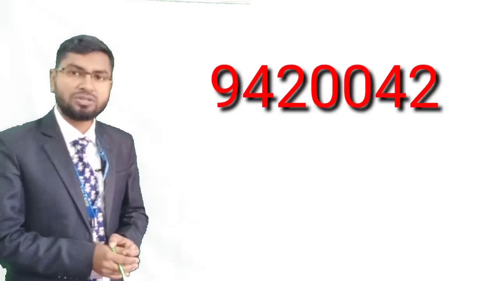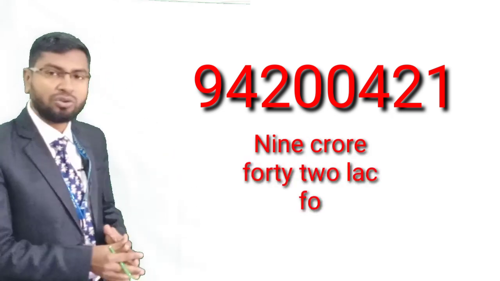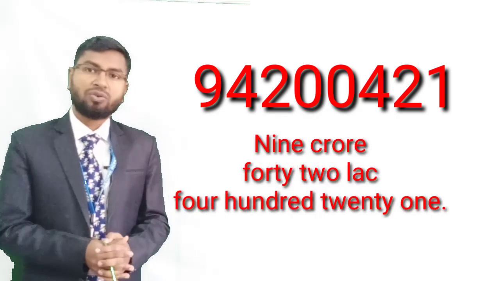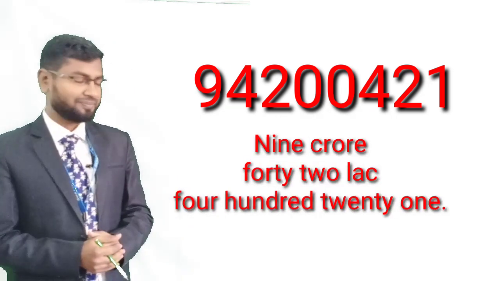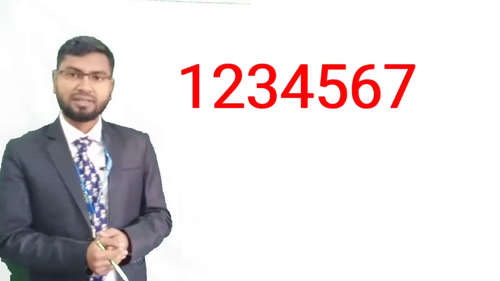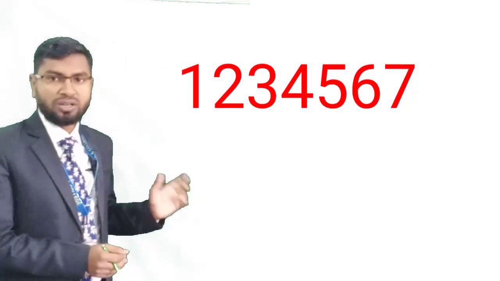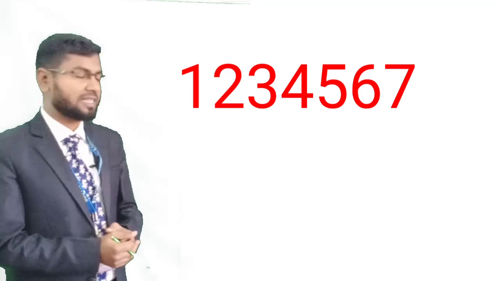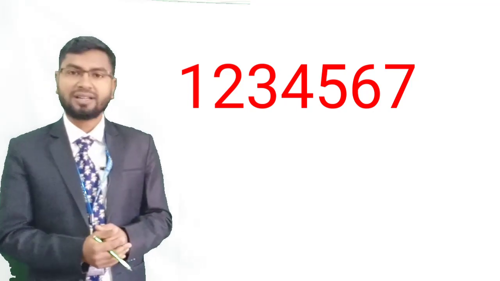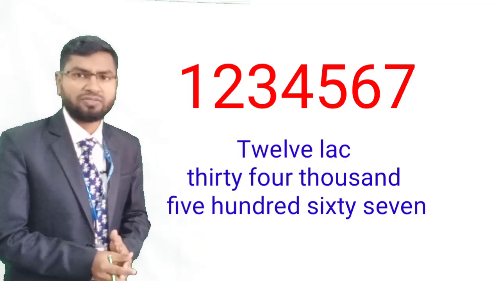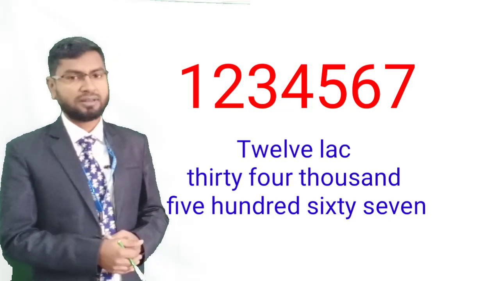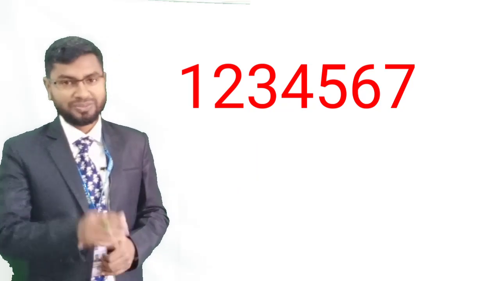See the next one. 9,42,421. See this number. 1,2,3,4,5,6,7. What is this number? 12,34,567. How? This is the question. How I have used that.